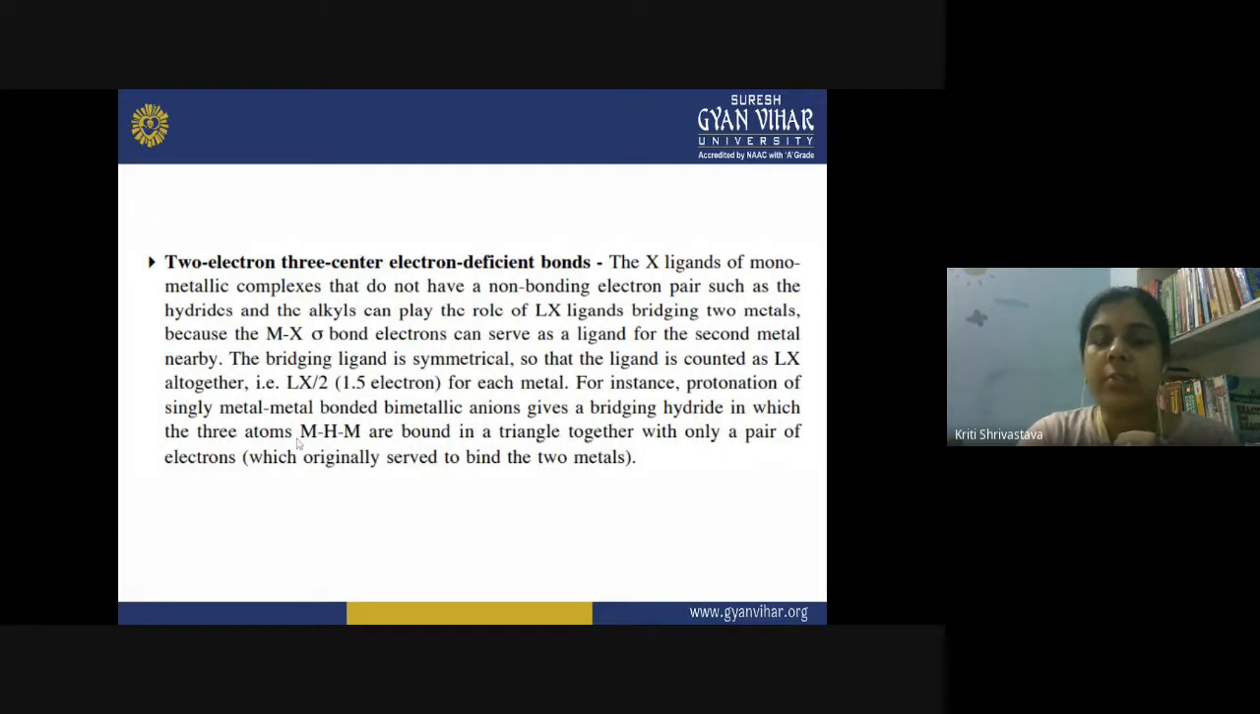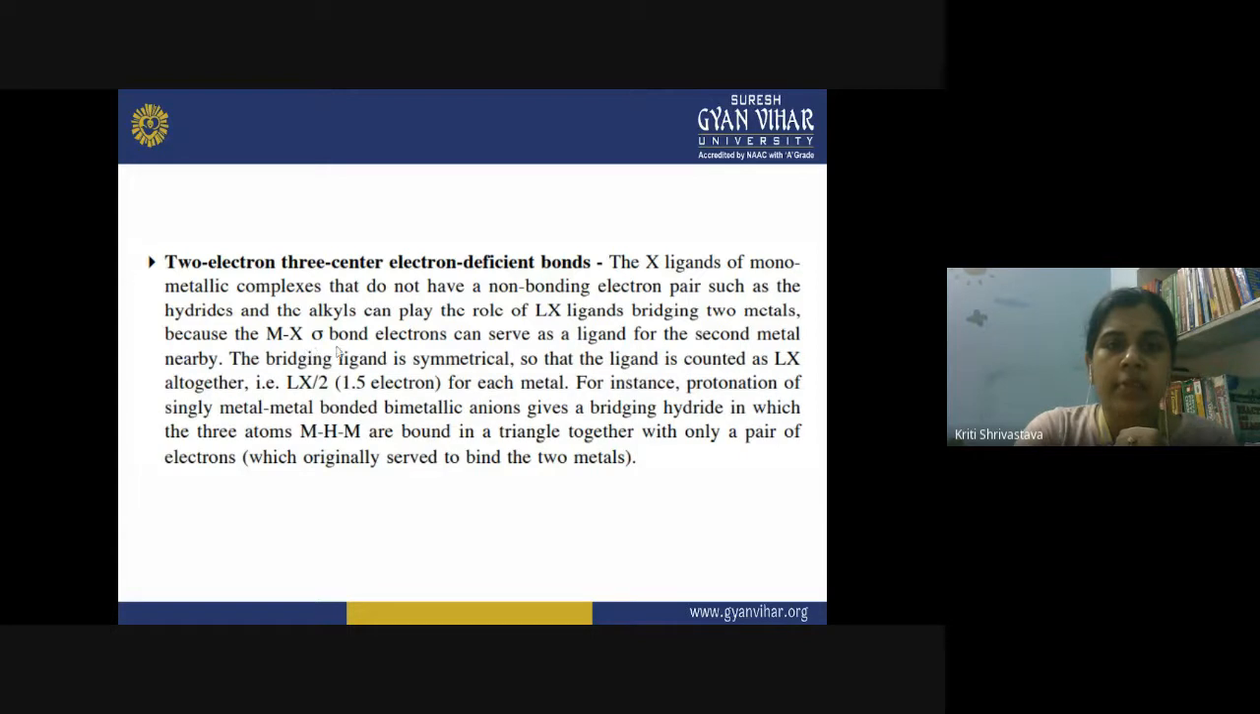Then for such types of complexes, we also have two electron, three center electron deficient bonds. Such bonding we have seen in inorganic chemistry, and these are electron deficient bonds. Generally, we also call them banana bonds. So this bonding happens when you have X ligands of a monometallic complex that do not have a non-bonding electron pair. For example, hydrides or alkyls do not have any extra electrons to get attached to the second metal atom. So then what will happen? Then such bonding takes place, that is a two electron, three center bond.